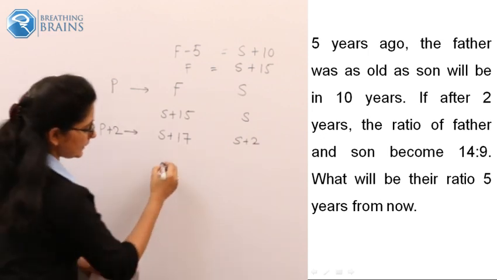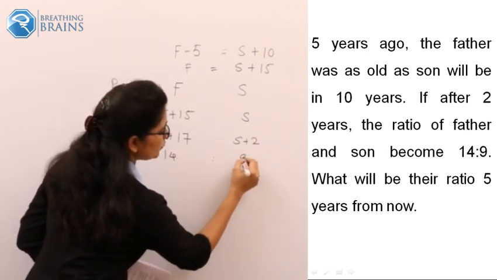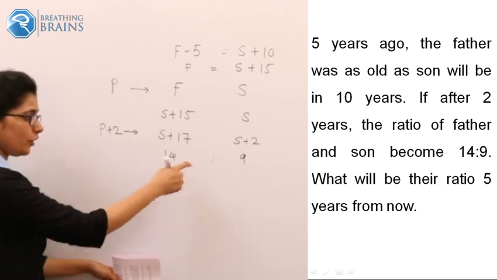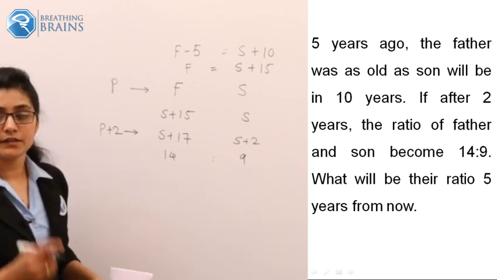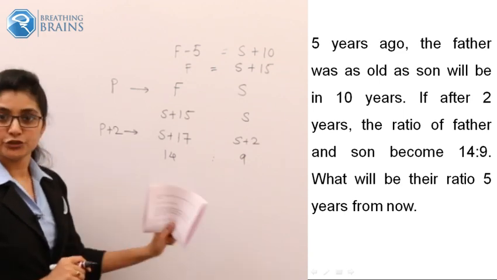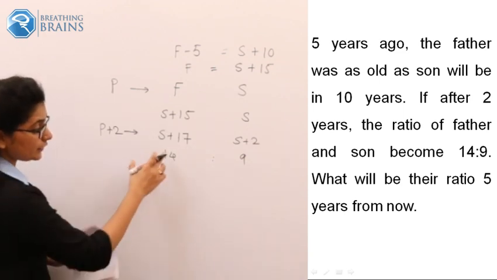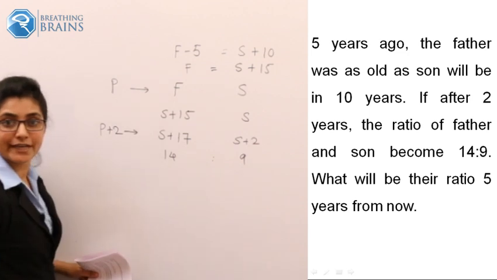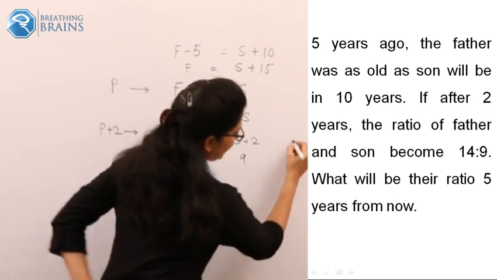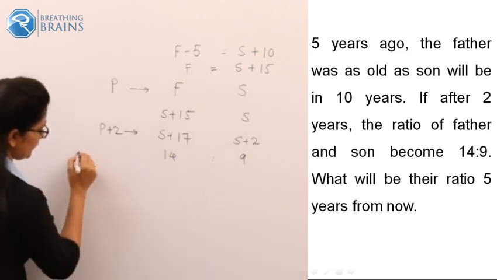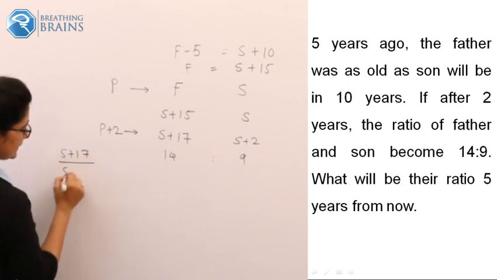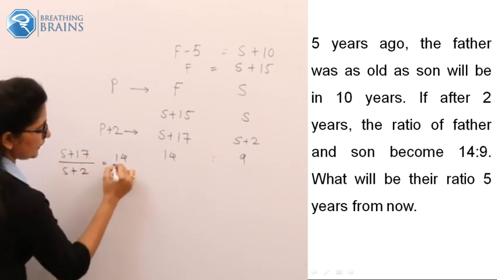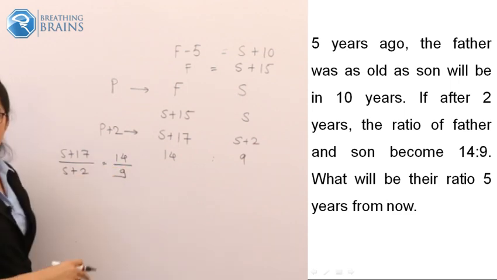And it is given that it is 14 as to 9. And from this, you can find out the value of S. How? You know the ratio, your calculation relation between their ages. So it is (S + 17) upon (S + 2) equals 14 upon 9. Okay, so this is an important one.